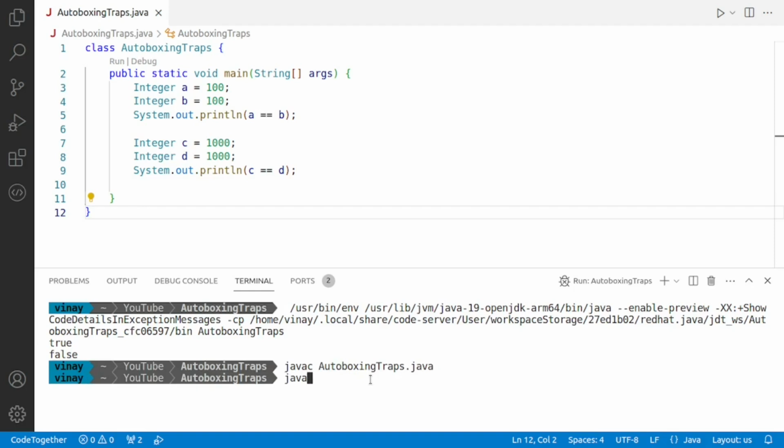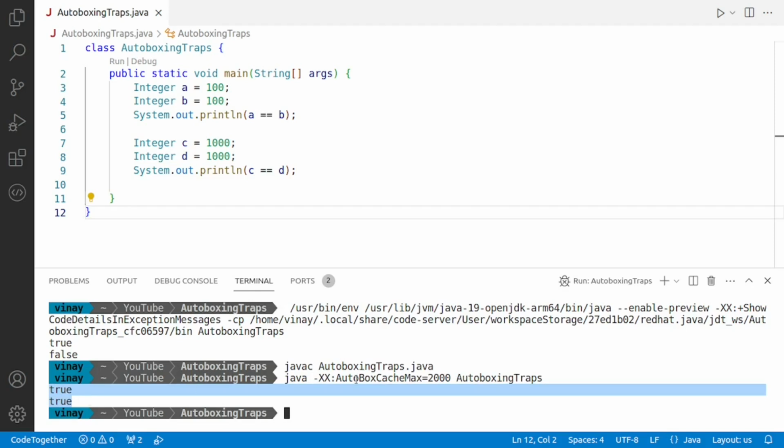And now while running the program, I'll give the switch. I'll say java -XX:AutoBoxCacheMax=2000, followed by the name of the program, which is again AutoboxingTrap. If I run the program now, you can see we are getting true in both the cases. We have modified the maximum value from +127 to 2000.